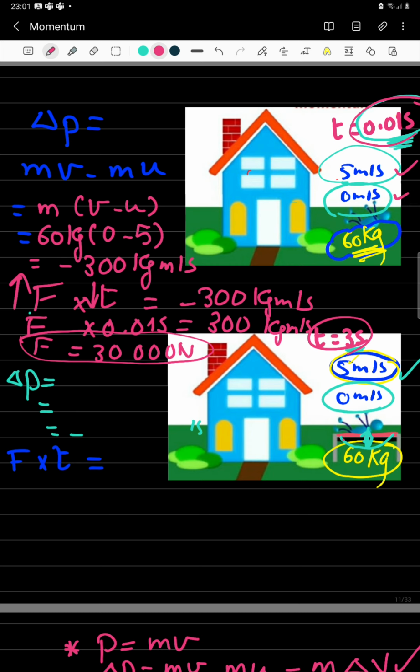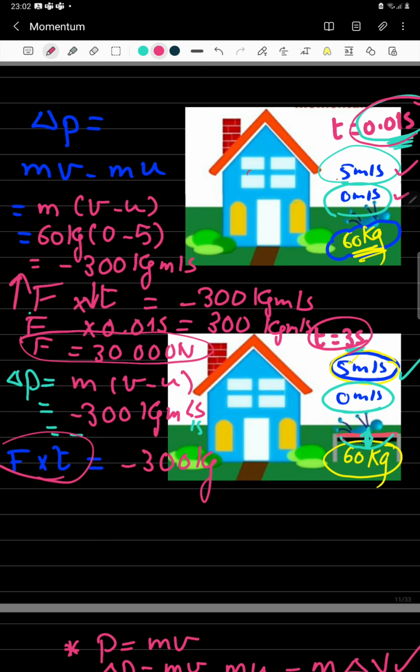Did he experience the same change in momentum? Yes, he was falling with 5 meters per second and he stopped all of a sudden. So he has experienced a change in momentum equal to -300 kilogram meters per second. Why is the force less this time? Because the stopping time was much greater. The impulse is equal to the change in momentum.